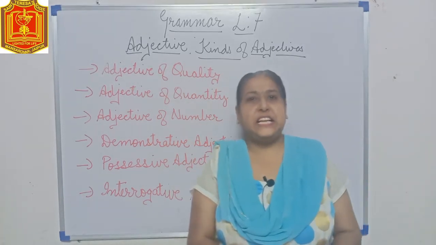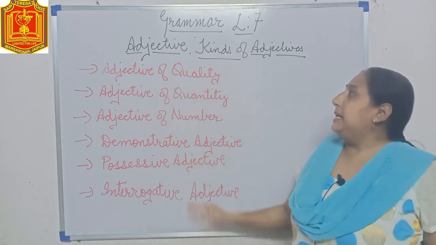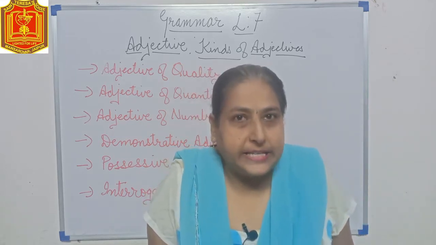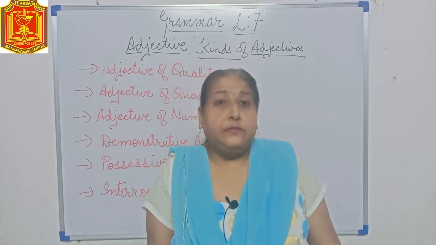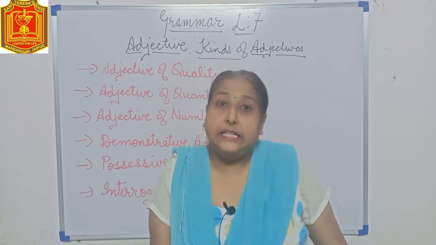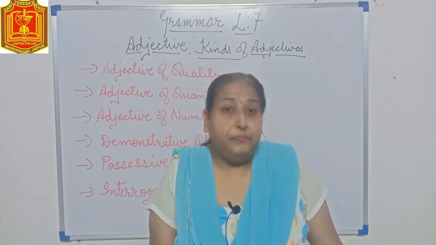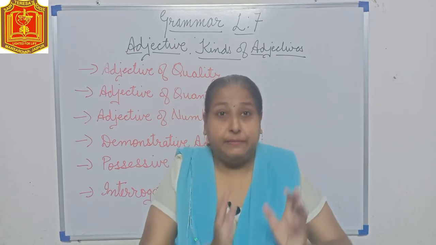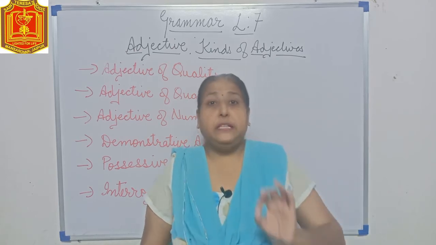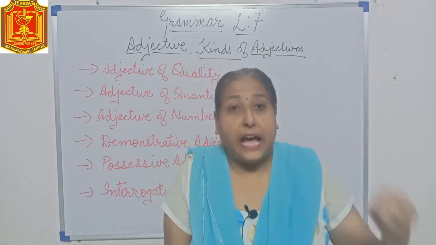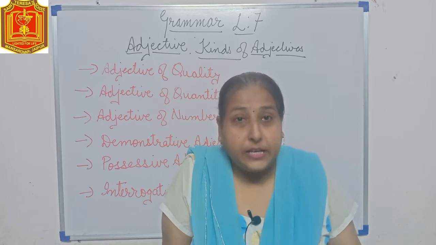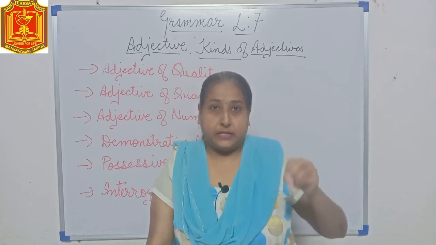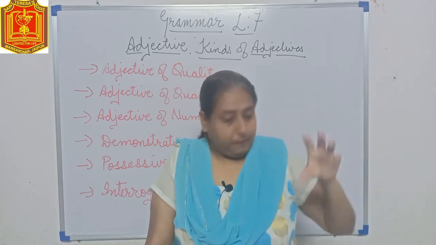In our today's English class, we will be doing English grammar, lesson 7, adjectives, kinds of adjectives. Now if I talk about adjectives, what are adjectives? You must have studied earlier in your previous class that describing words are called adjectives. Describing words means that they describe a noun or a pronoun. That means they tell us what kind, what type, what quality, how much quantity. Those words are called adjectives. They mostly describe a noun or pronoun.